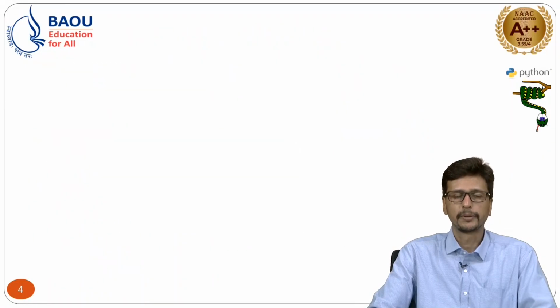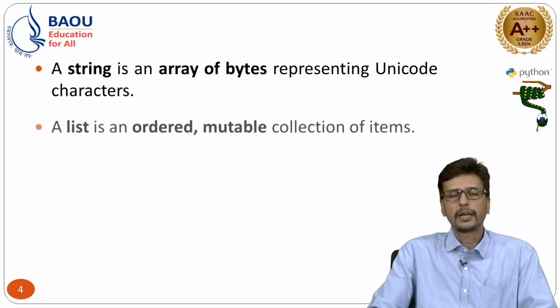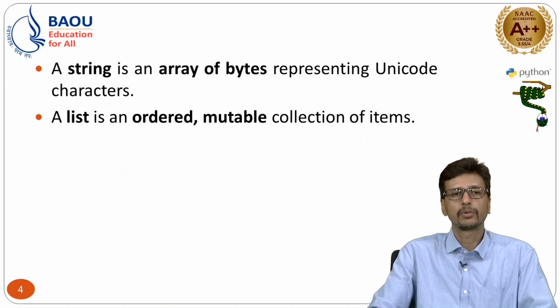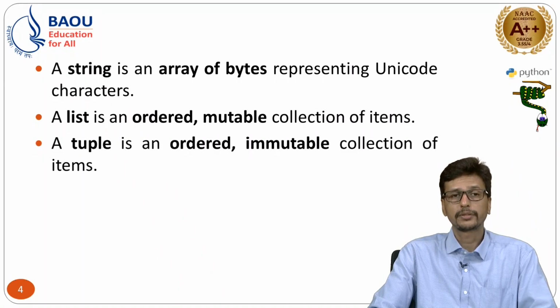The third sequence type is the binary sequence type, in which we are going to see bytes, bytearray and memoryview, right. Now string is an array of bytes representing Unicode characters, and list is the ordered and mutable collection of items.